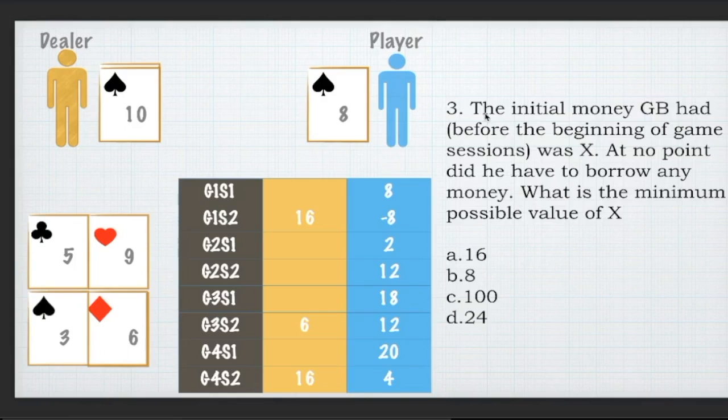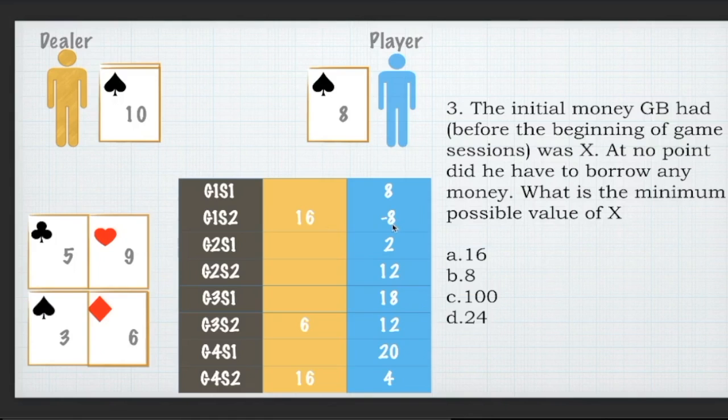Question number 3 and the last one. The initial money GB had before the beginning of the game sessions was X. At no point did he have to borrow any money. What is the minimum possible value of X? So he has some money, because remember in our story we assume that he started with absolute 0. So if you notice his story, the only point where he might have to borrow, let's say if he started with 0, for this step to pay this 16, he would have to borrow 8 rupees from the bank or the dealer or a friend, right? But the question tells me that he has not borrowed at all. That means he must have had this minimum 8 rupees with himself.